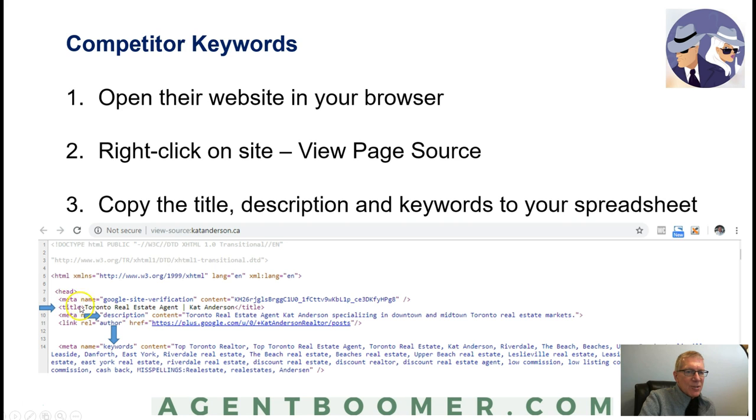And here you can see there's the title, there's the description, all right, and then we take a look down here and we can see the keywords that are spread across here. So let's go ahead and just grab those and we'll pop them into our spreadsheet. But let's go back to the actual website live so you can see what I'm doing here.